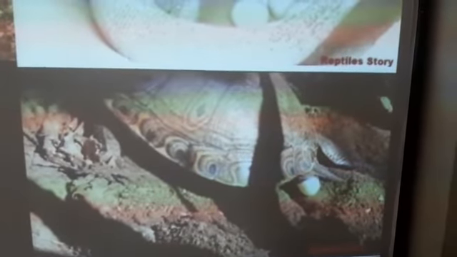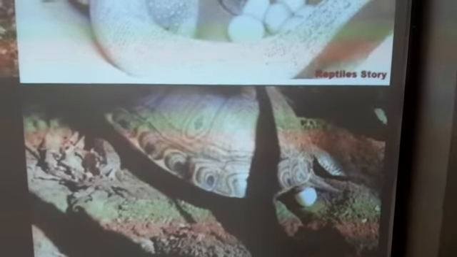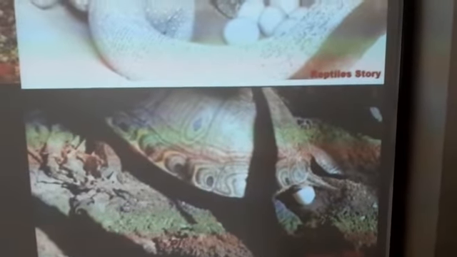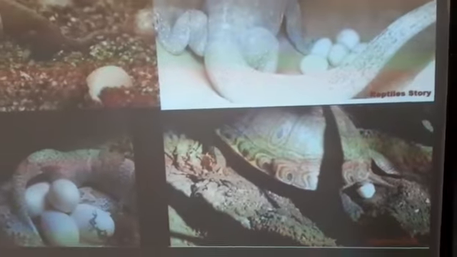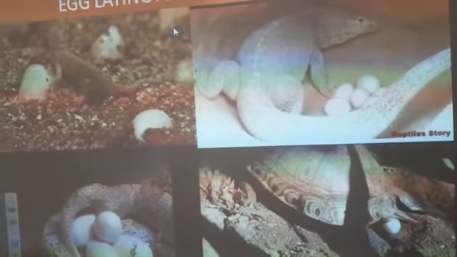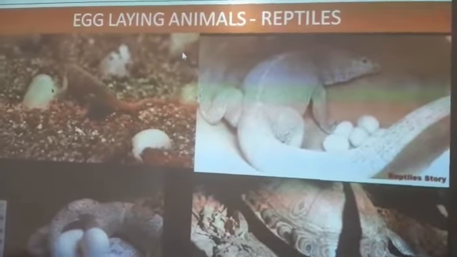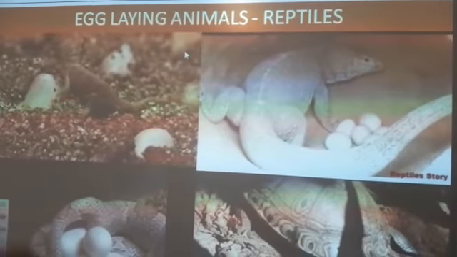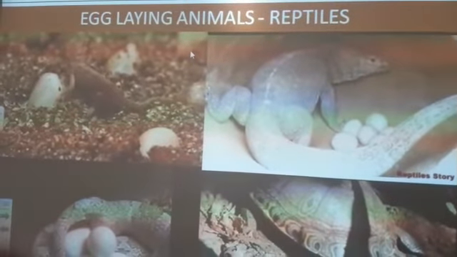Reptiles do not sit on their eggs, they do not undergo incubation. They keep their eggs inside the hole, so that is how their eggs get warmth and hatch.